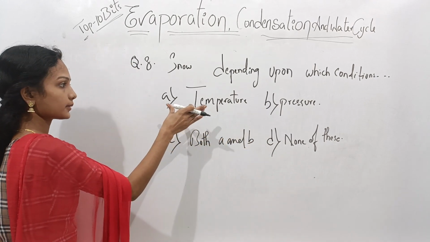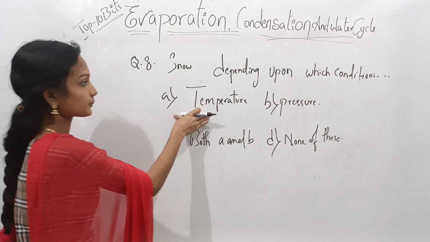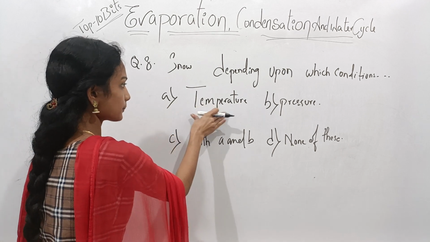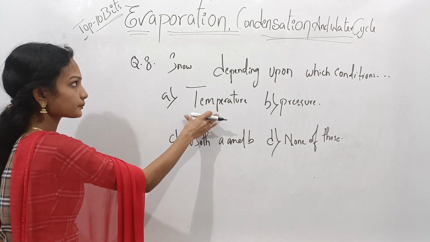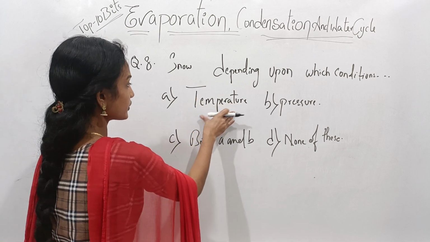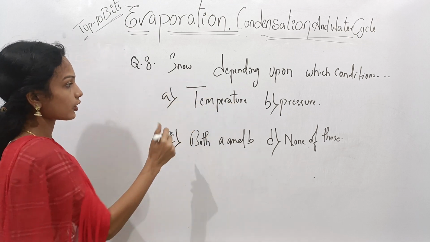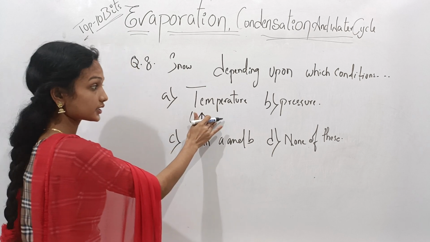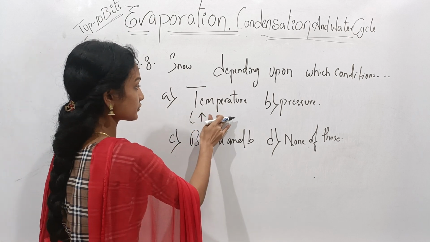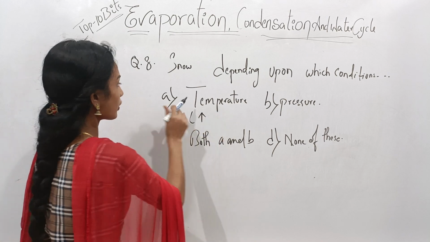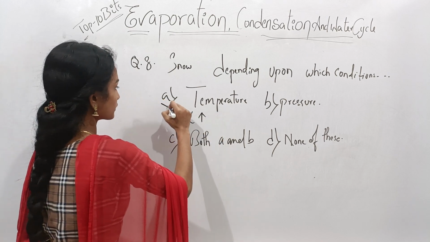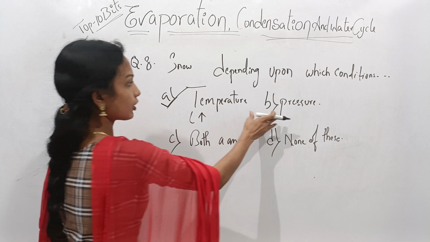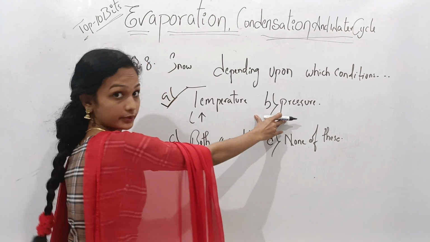Coming to option A, temperature. On increasing temperature we can create snow. That means on increasing temperature, the evaporation process will increase and they form precipitated form, that is snow. So option A is the correct option. Option B is pressure.